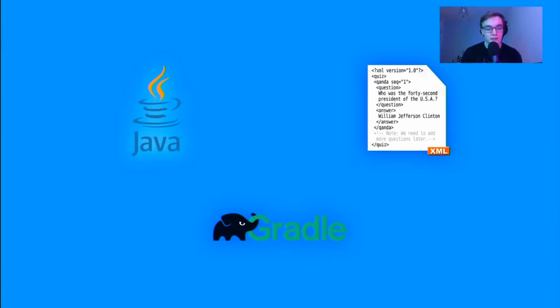Now, there is a new kid on the block. This kid is super cool, thinks he's like the coolest kid, wears his hat backwards, has his trousers lowered. He's one of those cool kids, right? And his name is Kotlin. Kotlin has recently replaced Java as the default language for Android development.